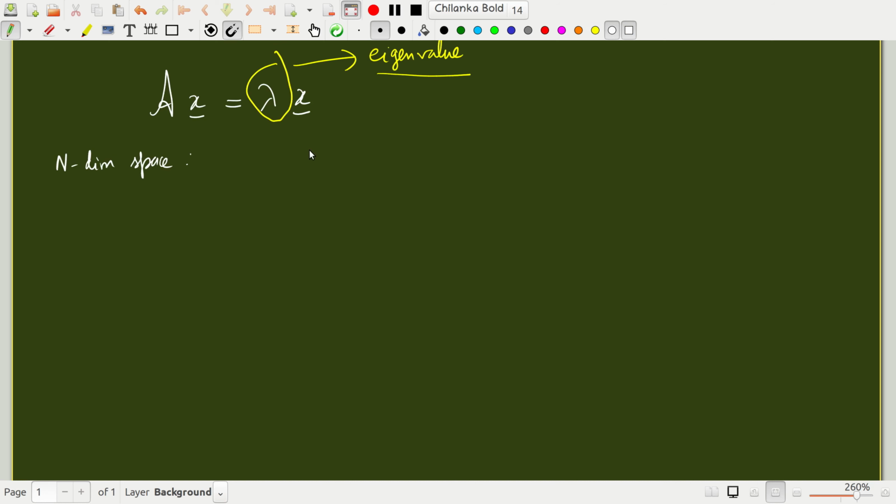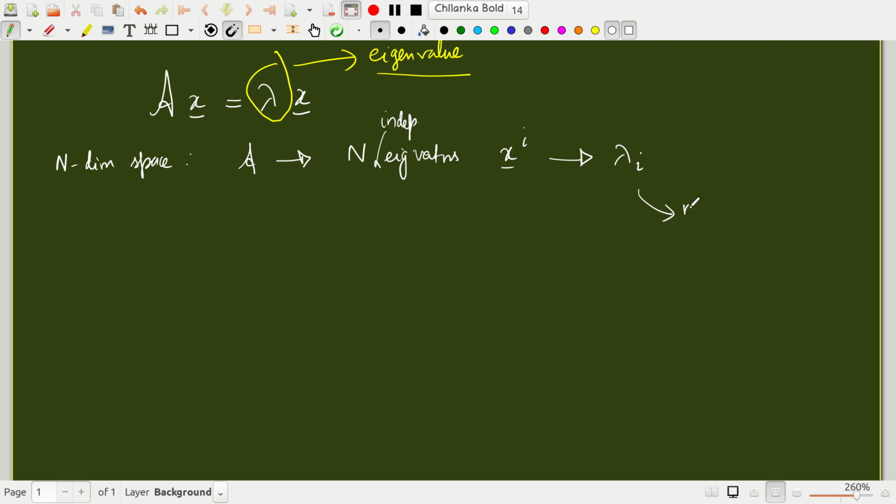In general, the operator A will have n eigenvectors xi corresponding to eigenvalues lambda i. So if you have an n-dimensional space, you should have n independent eigenvectors, with lambda i's as the corresponding eigenvalues.